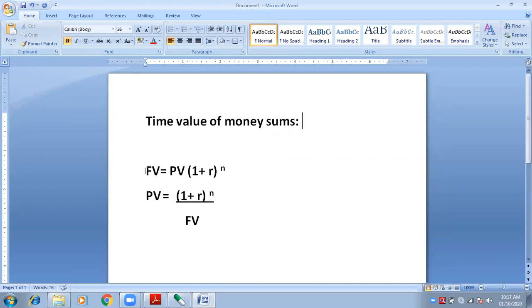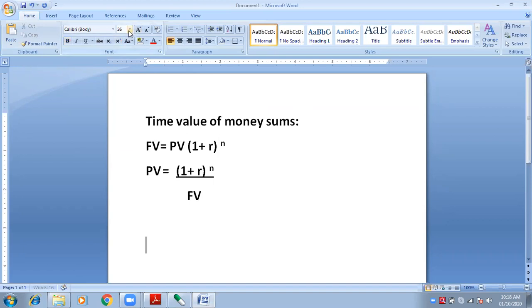Okay. These are the formulas. Okay. So sum number 1. Which formula do we have to use? Future value. Because it is understood they are asking you about future value.